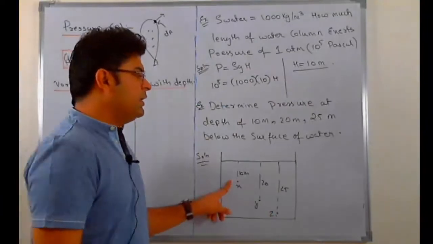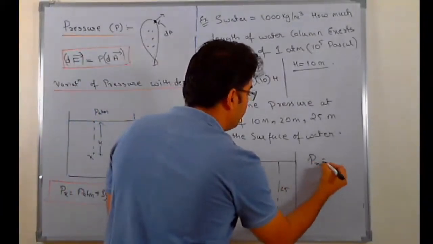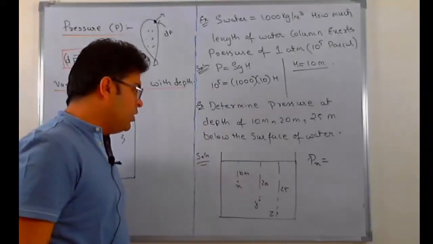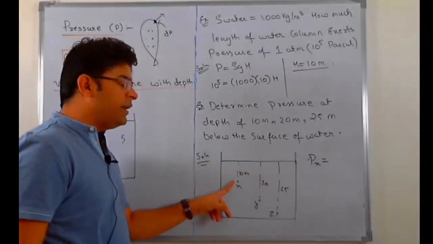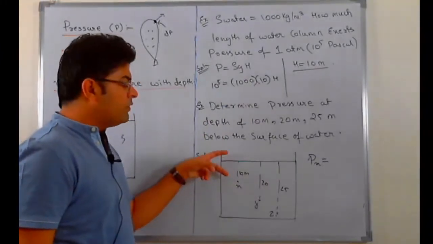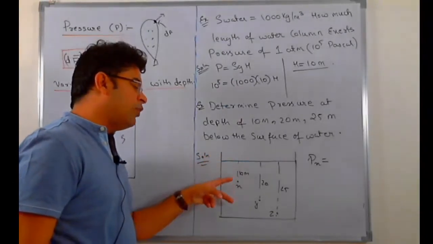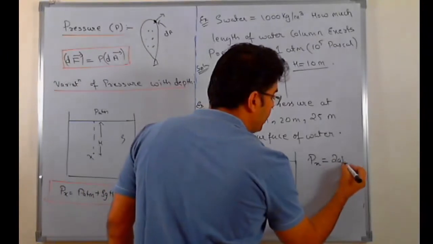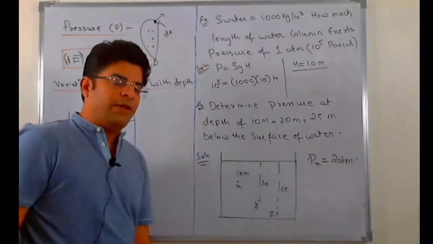At point x, there will be pressure because of the fluid above it, 10 meter of water above it, as well as atmospheric pressure. Because of atmospheric pressure at point x, the pressure will be 1 atm. Because of 10 meter of water column, again at point x, the pressure will be 1 more atm. So the net pressure at point x has to be 2 atm, which is nothing but 2 into 10 to the power of 5 Pascal.